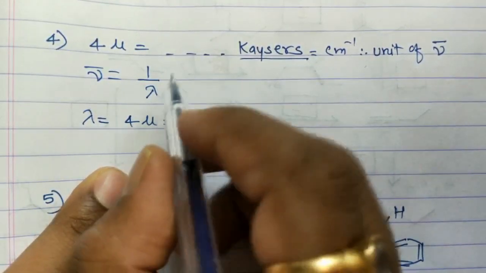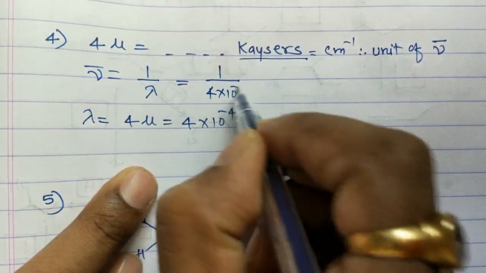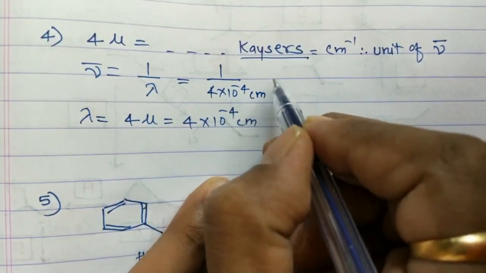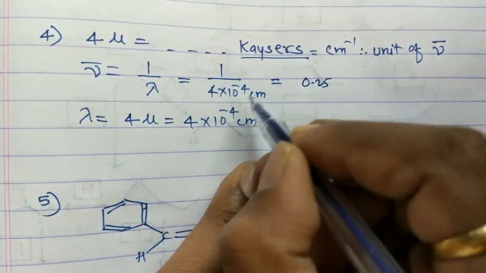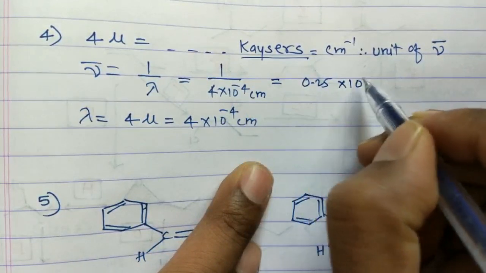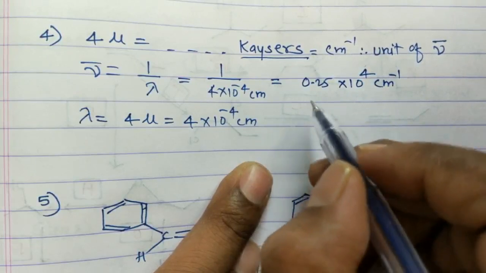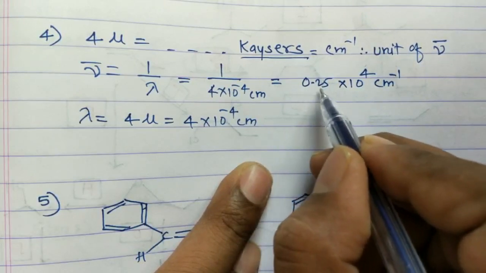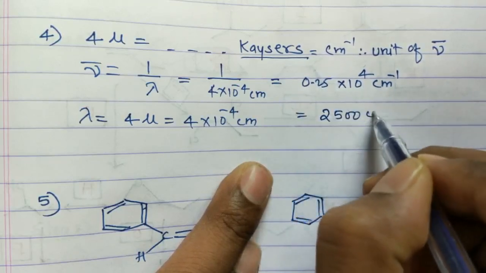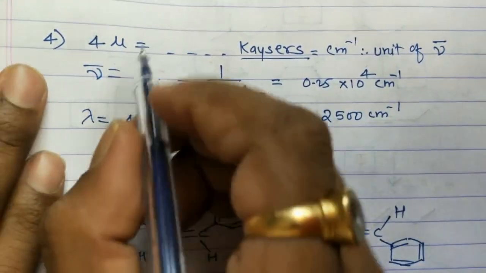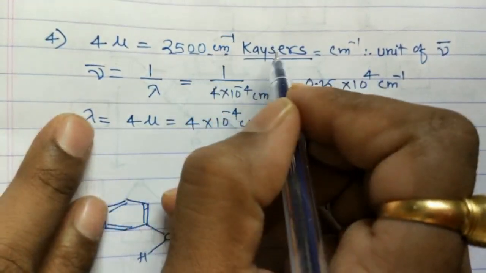So let's put this value. Lambda is 4 into 10 raised to minus 4 centimeter. Therefore nu bar is equal to 1 by 4, which is 0.25, and 10 raised to minus 4 will go up, so it becomes 10 raised to 4, and centimeter becomes centimeter inverse. So 0.25 into 10 raised to 4 is nothing but 2500 centimeter inverse. So 4 micron is equal to 2500 centimeter inverse, or Kaysers you can say.